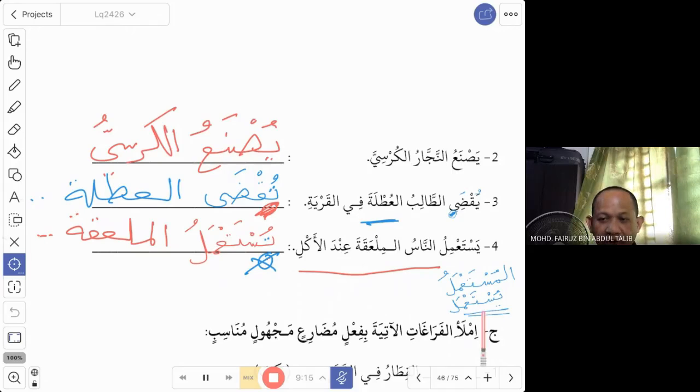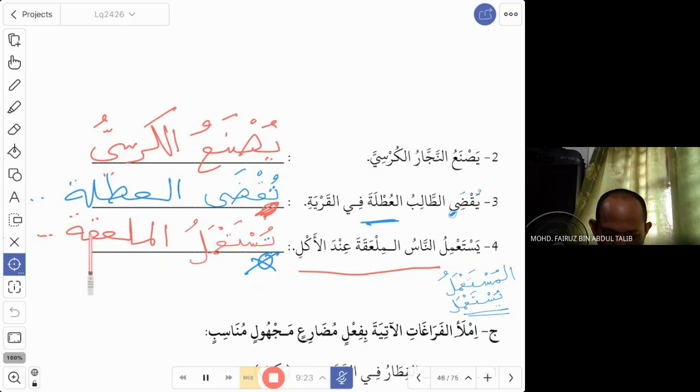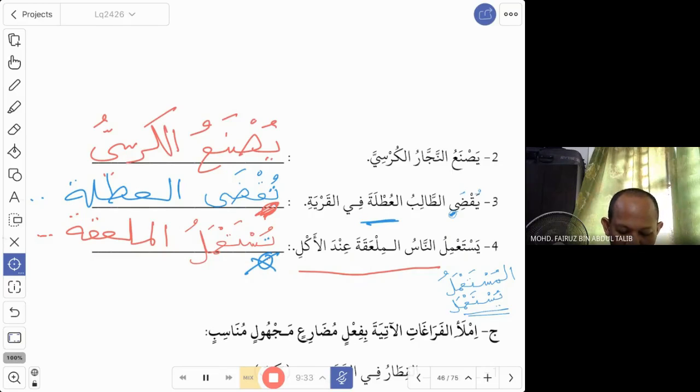It comes from the fi'il yusta'mal. So now, what is used? Mil'aqa, a mu'annas word. Since this is mu'annas, as usual, you change the ya to a ta. So now we say tusta'malu al-mil'aqa. Okay, so this is the jumlah in the passive form, mabni li al-majhul.